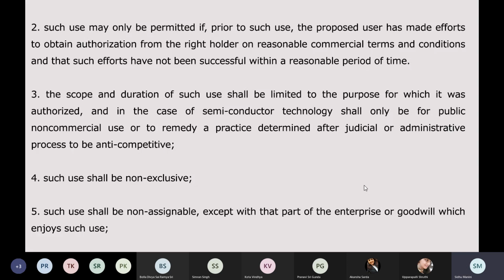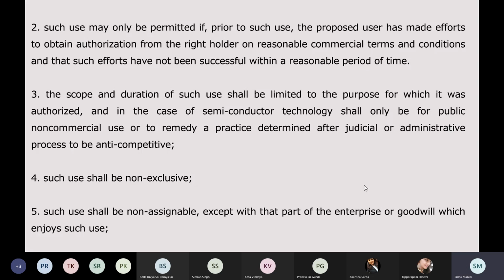So if you are getting a compulsory license for a semiconductor technology, it should first only be for public non-commercial use. So you cannot earn money out of it. It should be something you're doing only for public interest without any commercial motives. Or you want to remedy a practice which has been declared to be anti-competitive. So if some particular company, for example, is indulging in anti-competitive activities, then you are just trying to correct that. So it should not have commercial motives.